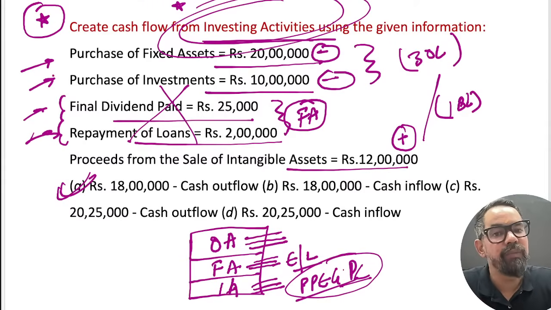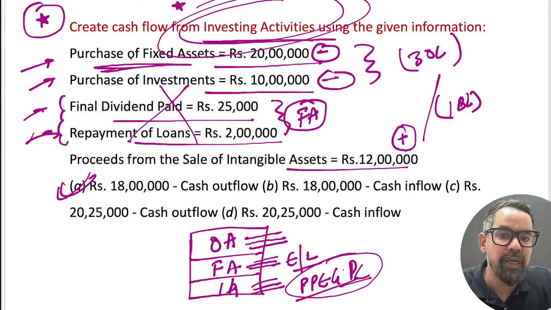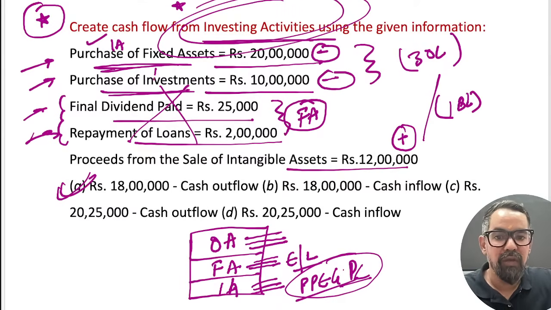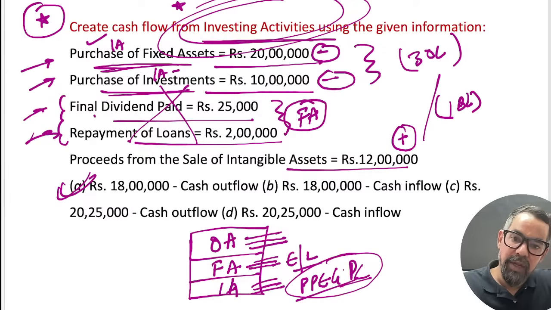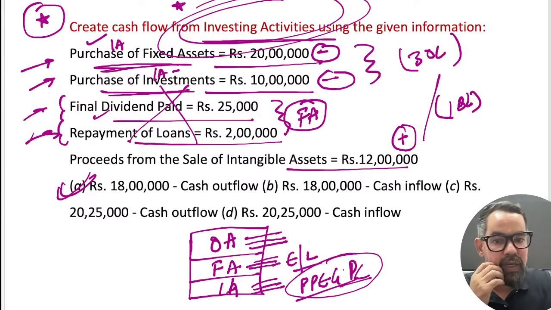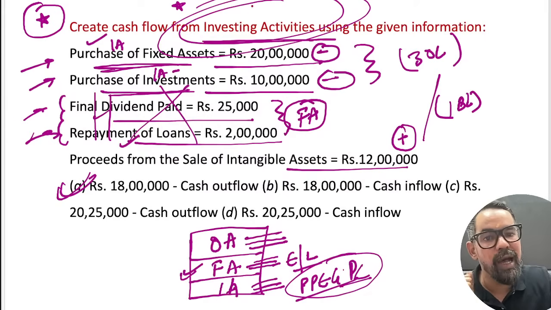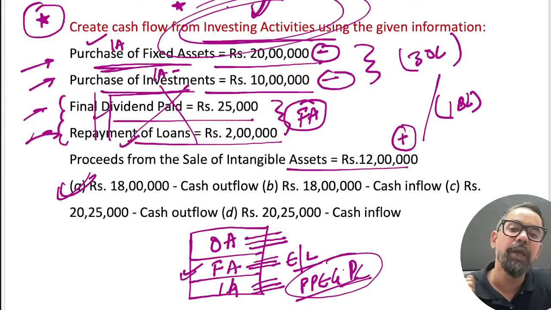Now, what the question is saying: the company purchased a fixed asset worth 20 lakh. When we purchase a fixed asset, it comes under investing activity, so we have to include it as an outflow. Purchase of investment in another company, say you have invested in XYZ company, is also an investing activity outflow. Final dividend paid comes under financing activity. Repayment of loan is financing activity. That's why we avoided these two, because the question asks for investing activity only.